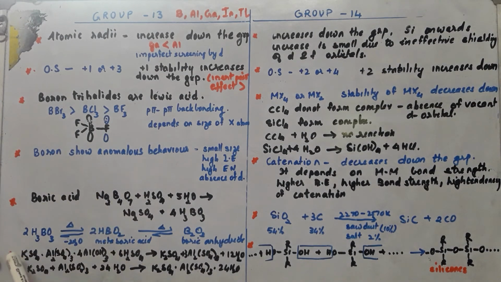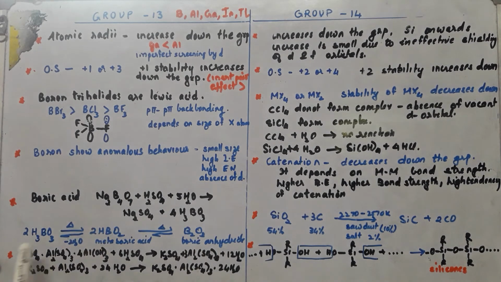Now another compound of group 13 is alum. We know that alum is used for water purification, for cleaning of wounds, stops bleeding, and so on. Now how is it prepared? We have to take alum stone, that is K2SO4, Al2(SO4)3, 4Al(OH)3. It is treated with dilute sulfuric acid. Then it decomposes to give a substance which is then filtered, and this is the filtrate.